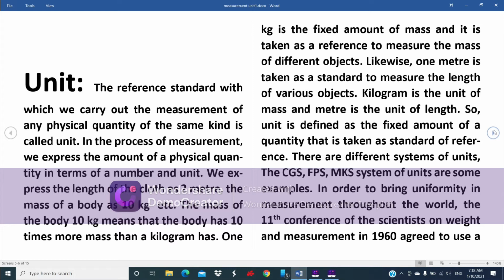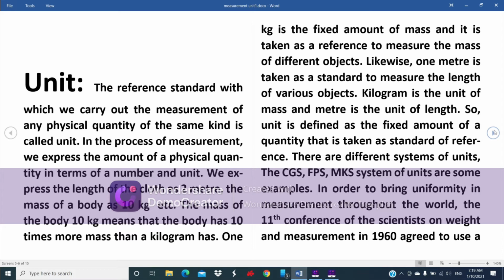There are different systems of units. The CGS, FPS, M.K.S systems of units are some examples. CGS, in which length is measured in centimeter, mass in gram, and time in second. FPS, in which length is measured in foot, mass in pound, and time in second.